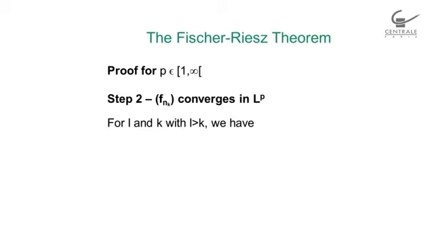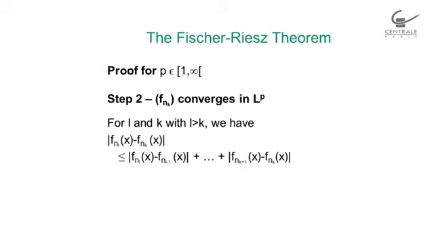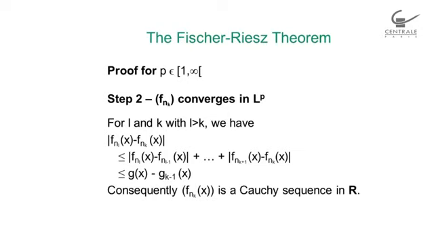So for l and k with l greater than k, we have f_{n_l} minus f_{n_k} computed at x, which will be smaller than all of these sums, which will be smaller than g of x minus g_{k-1} of x. And that will provide me with the fact that f_{n_k} of x is a Cauchy sequence in R. But a Cauchy sequence in R converges in R because R is complete. So I will choose to note f(x) its limit.